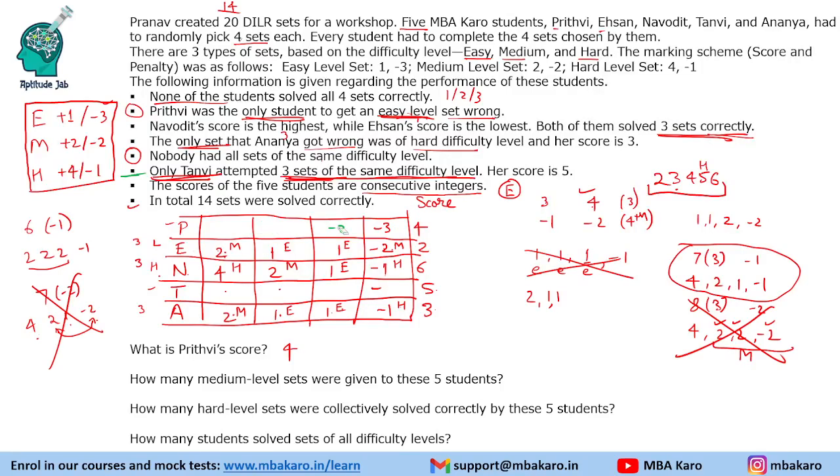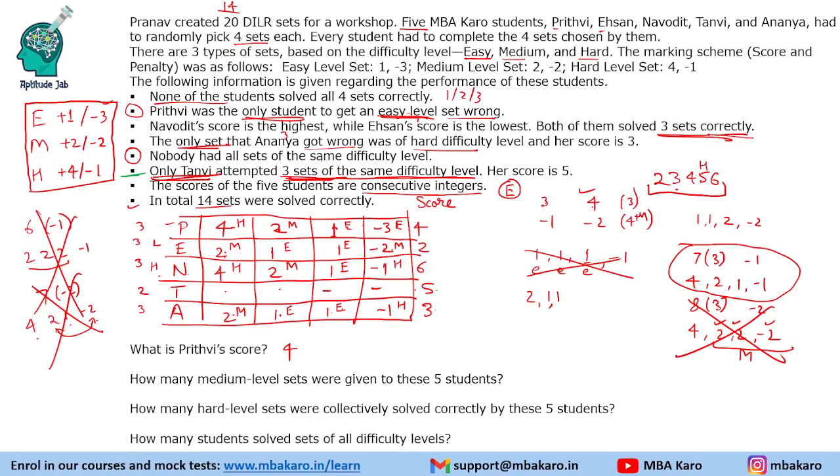So that means Prithvi got only one incorrect. Now Prithvi got only one incorrect, so that means Prithvi should get 7 marks. That is only possible with 4, 2, 1, minus 3. Now 4, 2, 1, minus 3 is hard, medium, easy and easy. Now we will look at this because we have a total of 14 sets correct. Prithvi has got 3 correct. So Tanvi has to get 2 incorrect sets. So the condition which we checked earlier is not true. So Tanvi has to get 2 incorrect.